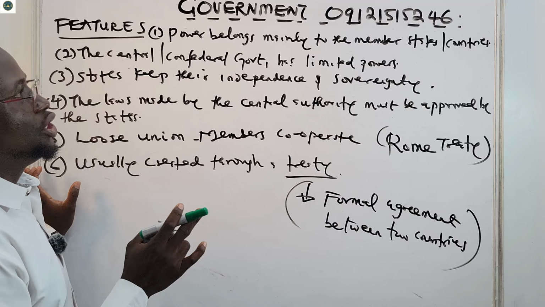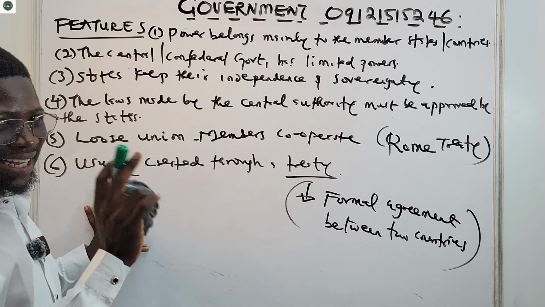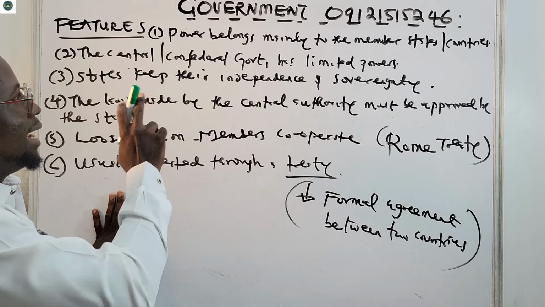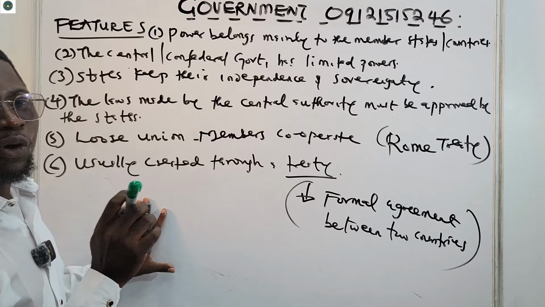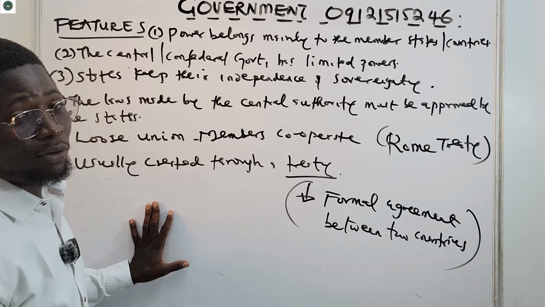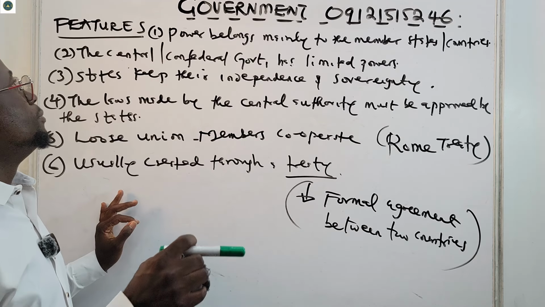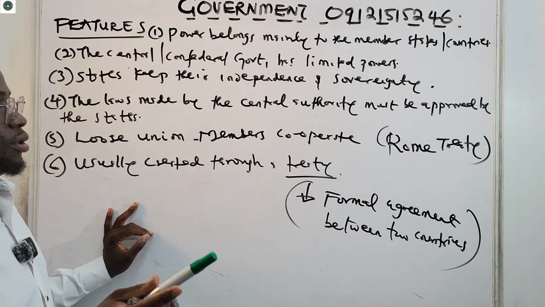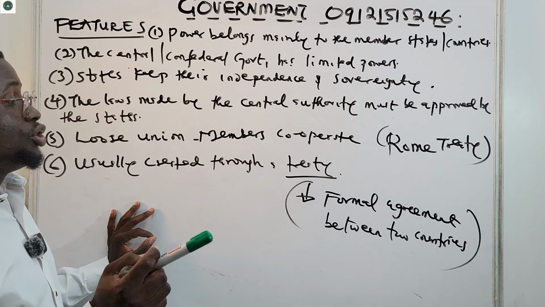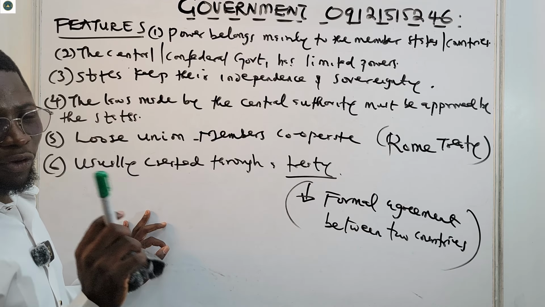All right, so these are the features of confederalism. Power mainly belongs to the member states, the countries involved in the confederalism. Number 2, the confederal government has limited power. They can only do what the member states say they should do. States keep their independence and sovereignty. The laws made by the central authority must be approved by the states. Loose union, members cooperate, but the members control themselves. It is usually created through a treaty between the countries. These are all features of confederalism.